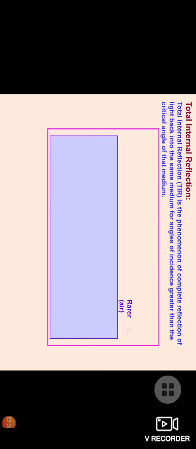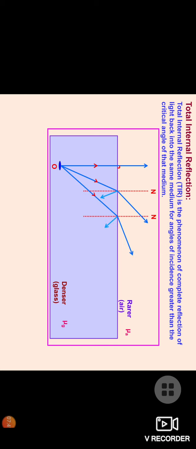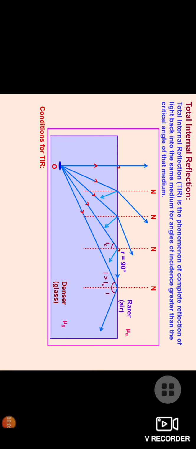Total internal reflection: actually in this what happens when a ray of light passes from denser to rarer medium, it bends away from the normal, and if we increase the angle of incidence, the angle of refraction will increase accordingly, and you can see that at this angle of incidence the ray of light is parallel to the slab. This is known as the critical angle, and if we again increase the angle of incidence, then it will bend in the same medium. This is known as total internal reflection. The best example of this is mirage.